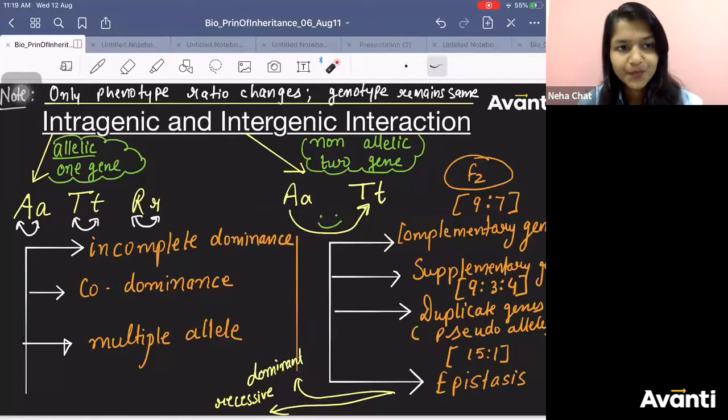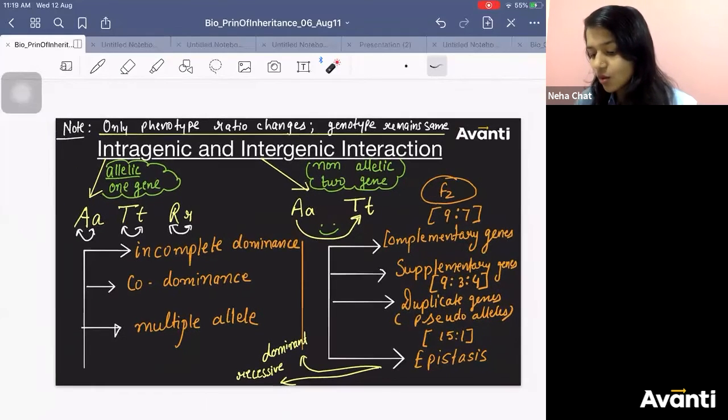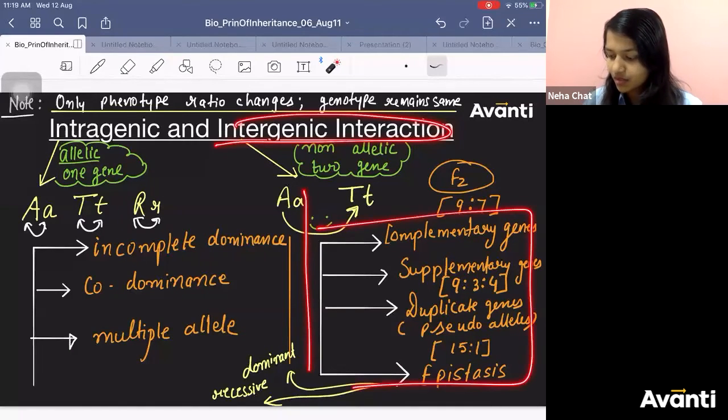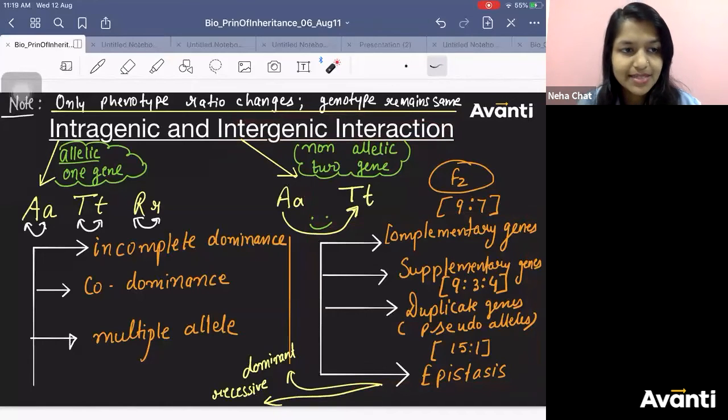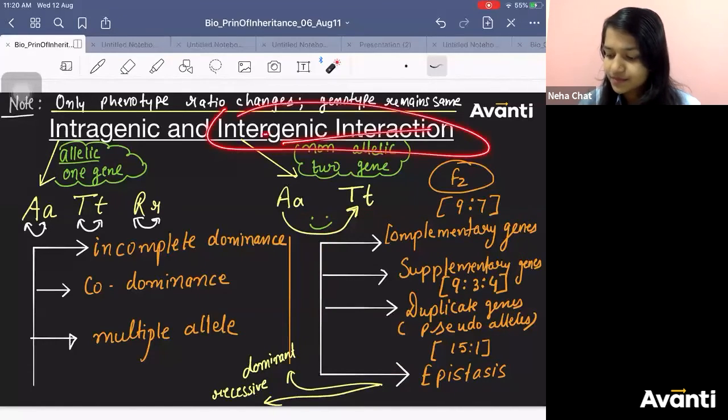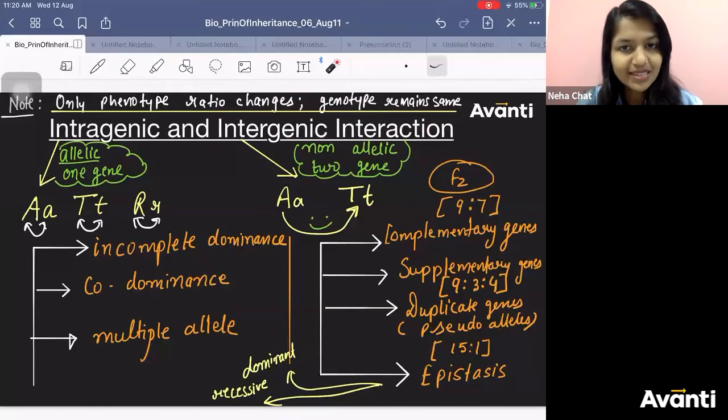Okay? Now, this intergenic is not in NCERT. It is nowhere mentioned in NCERT. But I will tell you because there are some questions which were asked in previous years related to these things. So what is asked? That I will tell you.